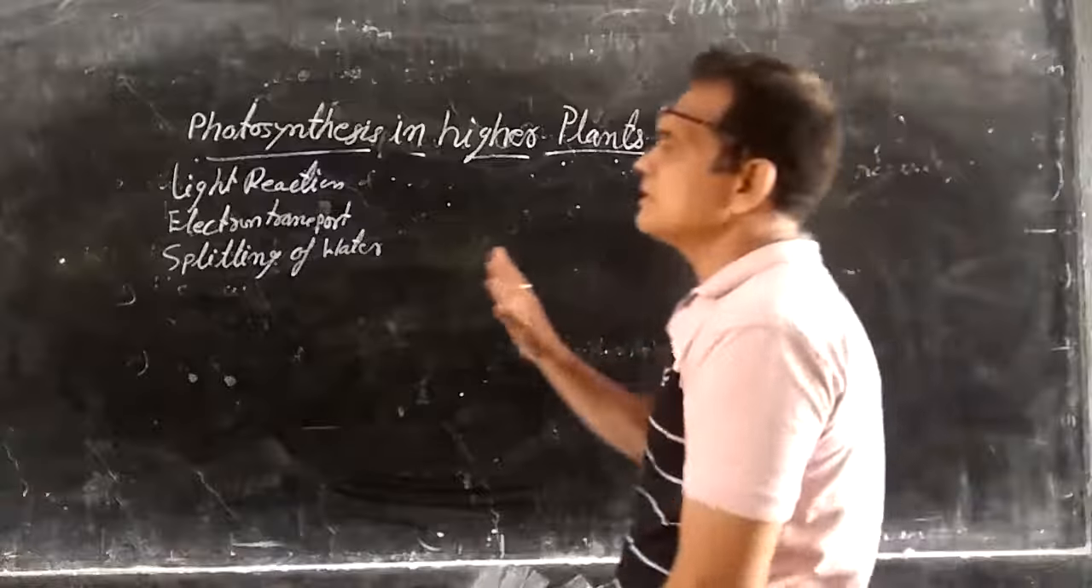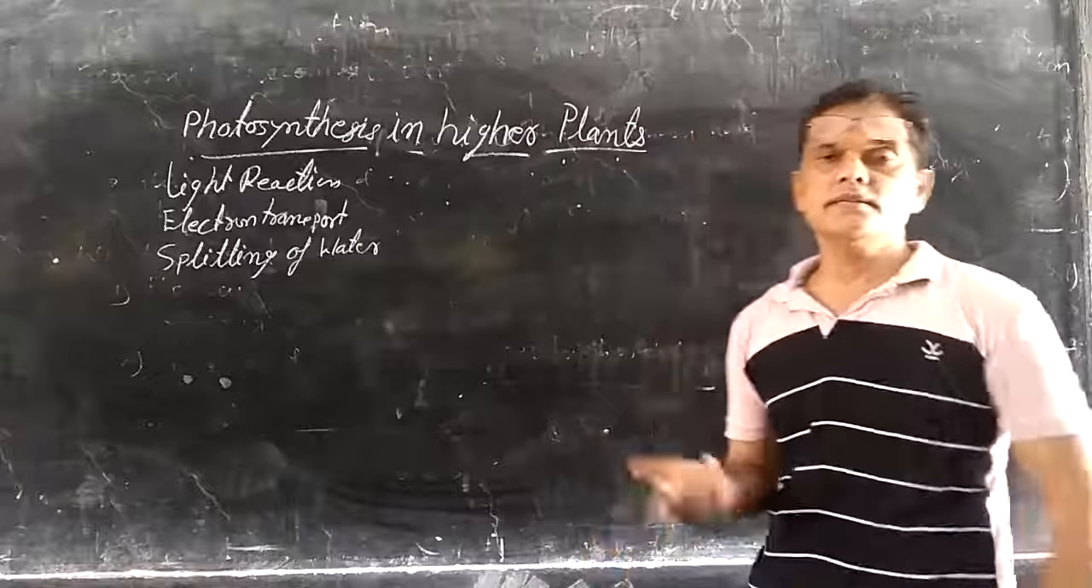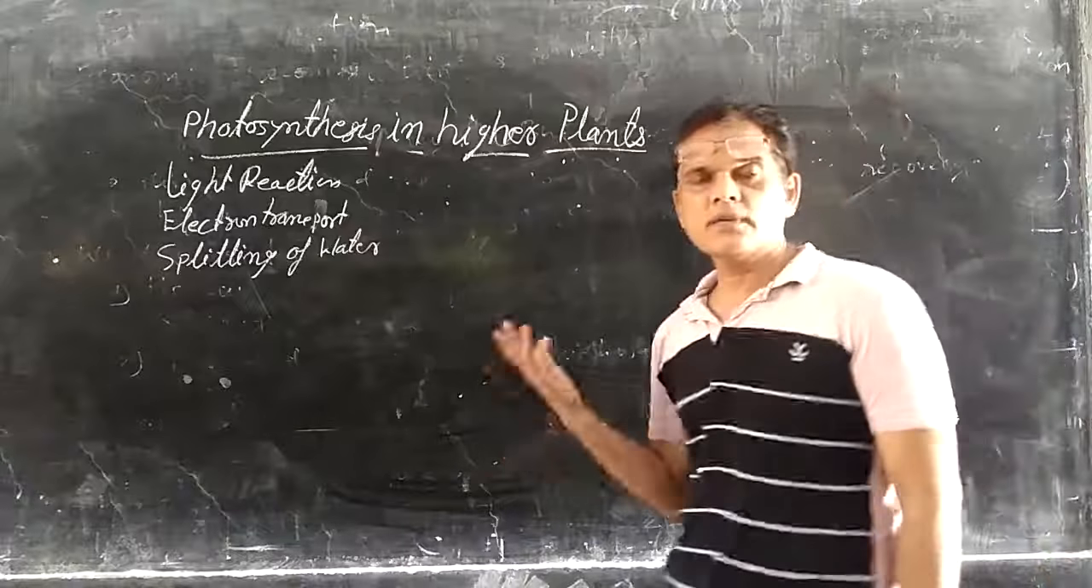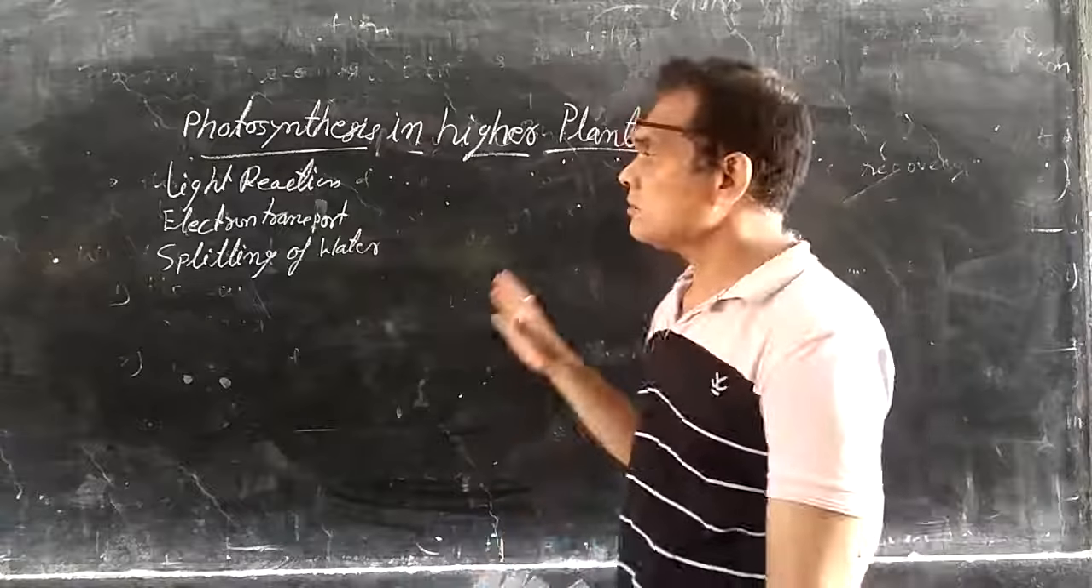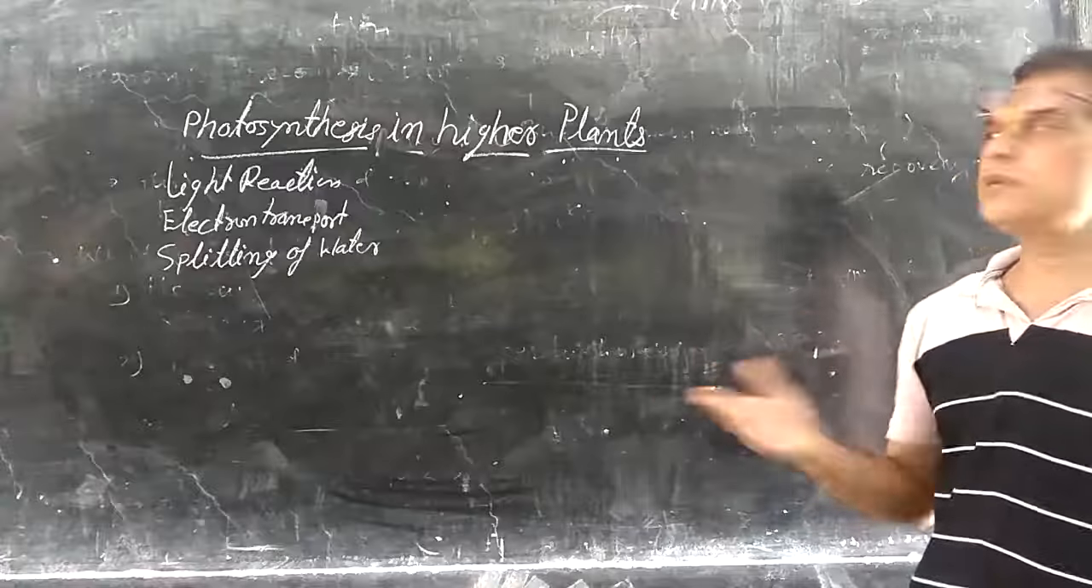In photosynthesis in higher plants, we studied the light reactions. What are the light reactions? Where do these light reactions occur? Light reactions normally occur inside the thylakoids of the chloroplast. In the light reactions, different phenomena take place.